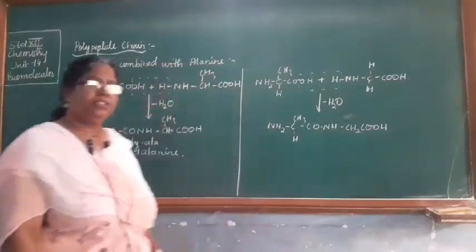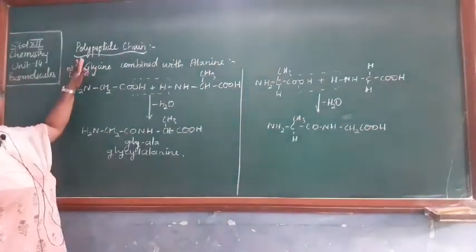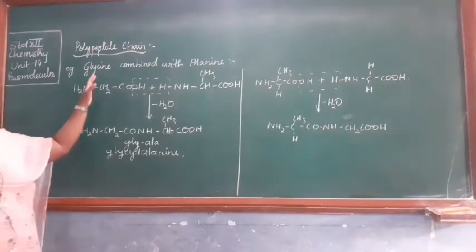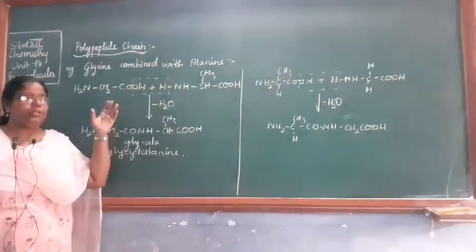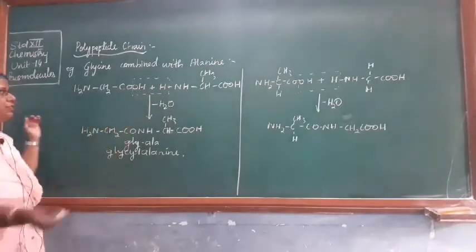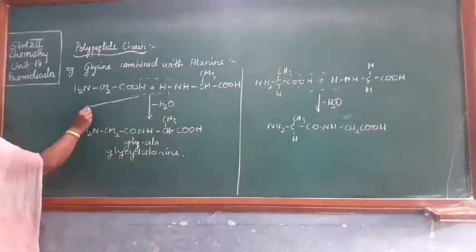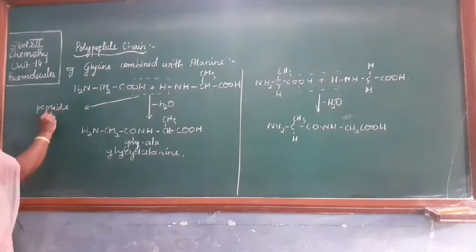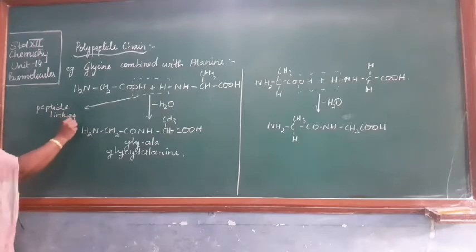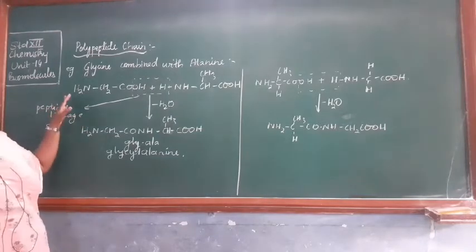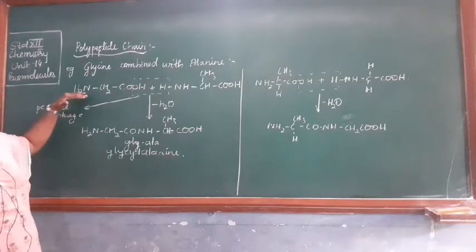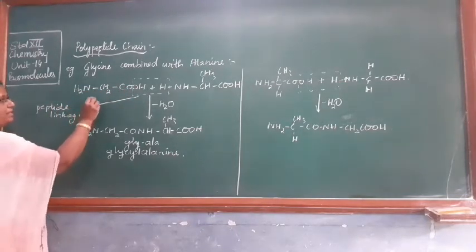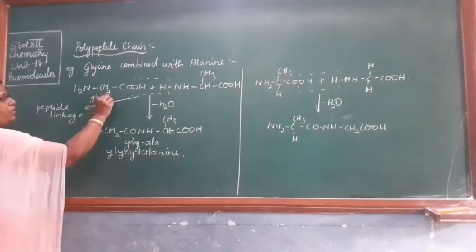Now we will try to understand how the polypeptide chain is being formed. In a polypeptide chain, you have two amino acids being joined by a linkage which we call a peptide linkage. What is this linkage called? It's called a peptide linkage. Okay, here what do you observe? You observe that NH2CH2COOH, which amino acid is this? This is your glycine amino acid.